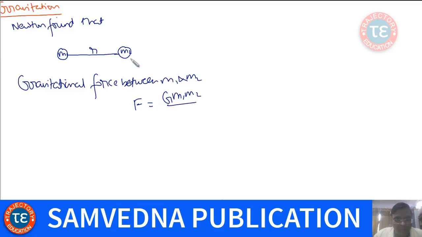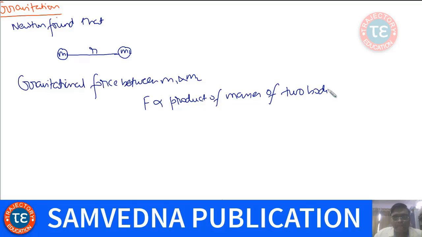This force between these two masses is proportional to the product of masses of the two bodies, that is m1 into m2, and he found it is inversely proportional to r square. So mathematically, F is proportional to m1 m2 by r square.